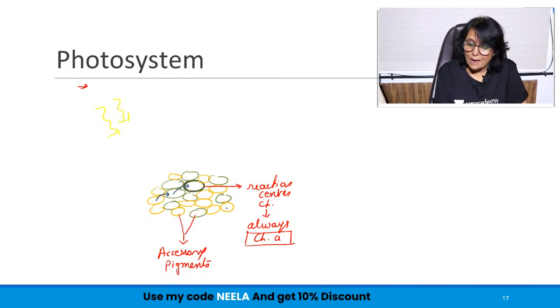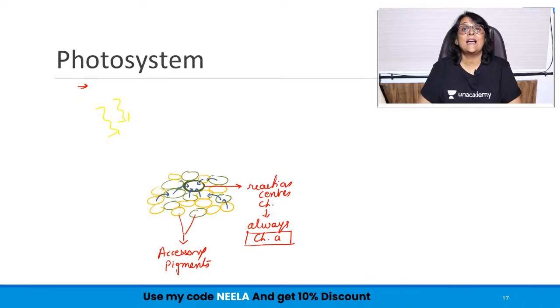The same thing is going to happen with this molecule. It absorbs some photons, passes them on to the next molecule, this passes on to the next molecule, and ultimately all the photons are passed on to the reaction center chlorophyll.